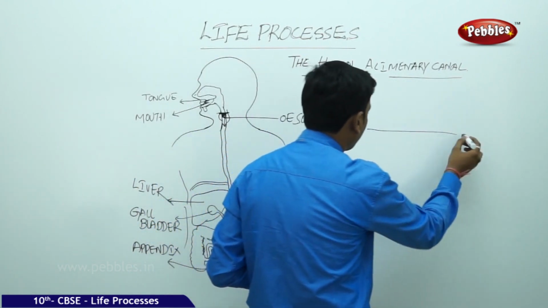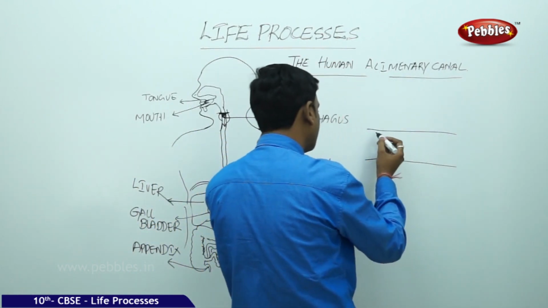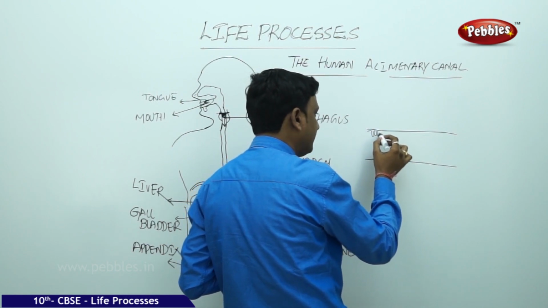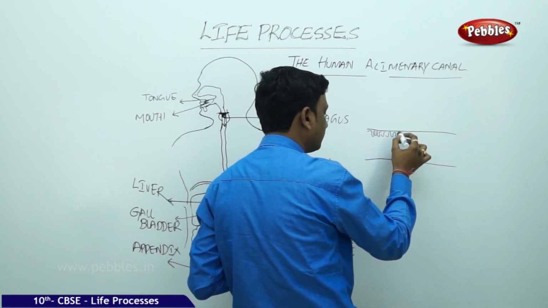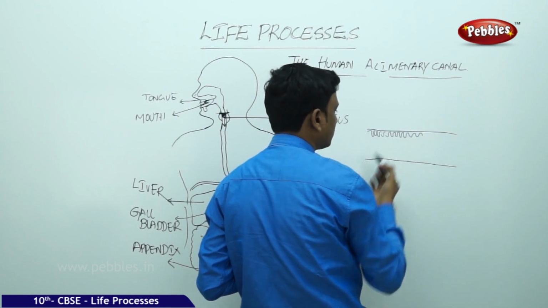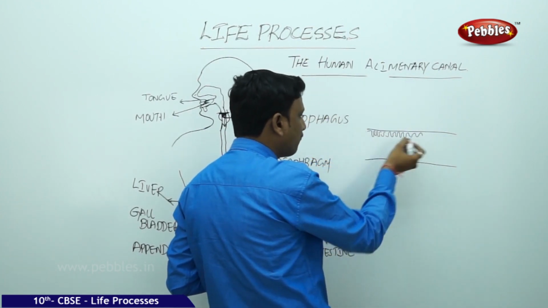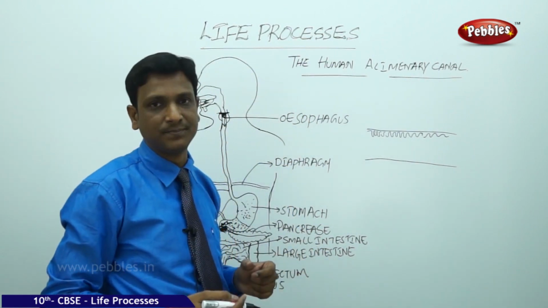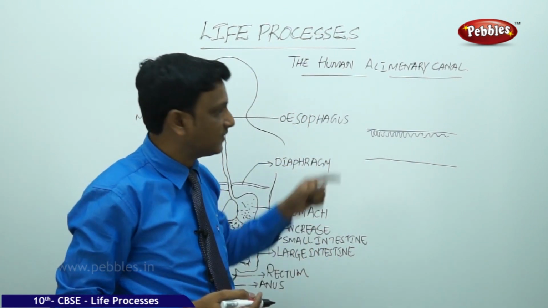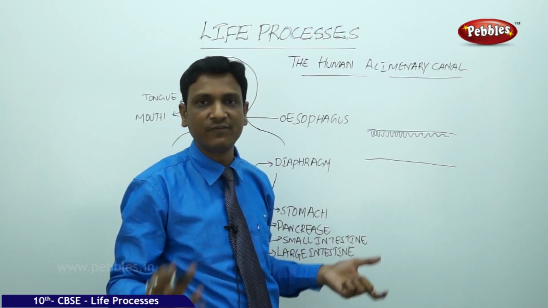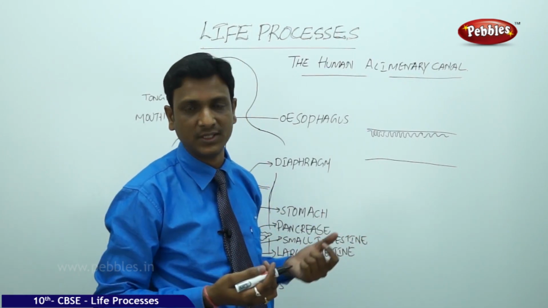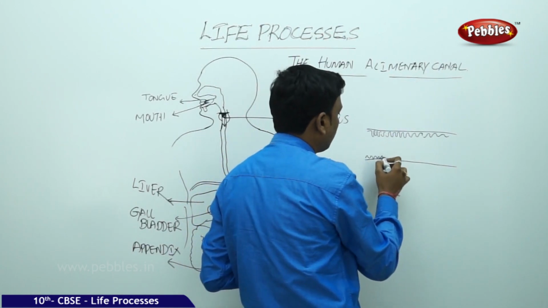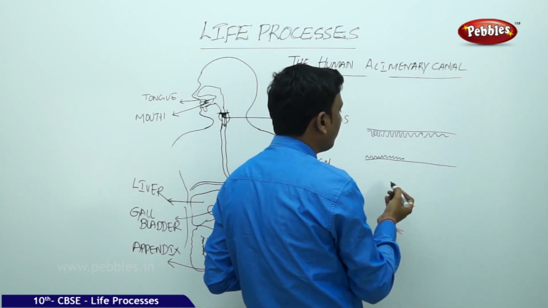If you see the cross section of the small intestine, this is the wall of the small intestine. The small intestine has so many foldings, finger-like structures. Why are there so many foldings here? This is to increase the area of absorption. If the surface is folded, there is more area for nutrients to be absorbed. Here we can find some microvilli, tiny finger-like structures.